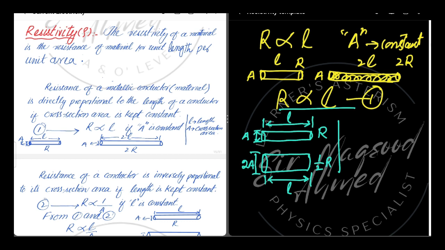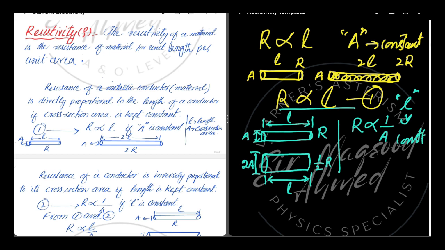Now we will discuss the second factor. The resistance of a conductor is inversely proportional to its cross-section area if the length of the conductor is kept constant.